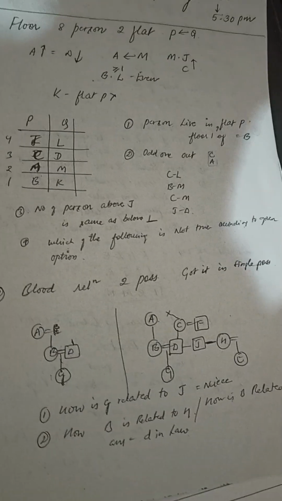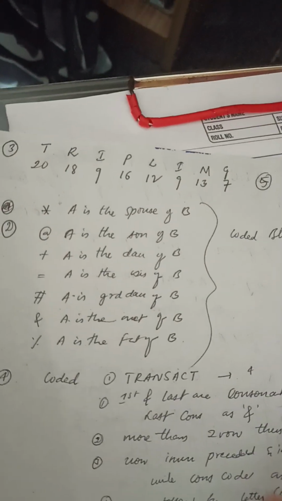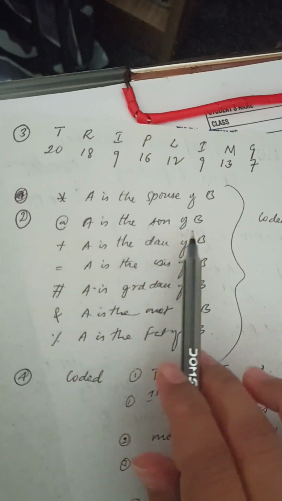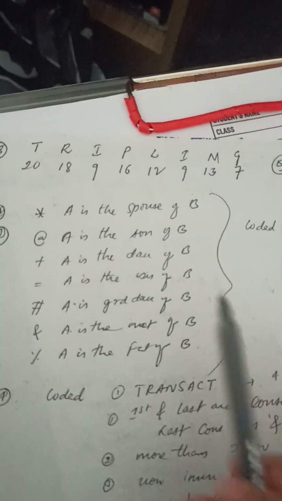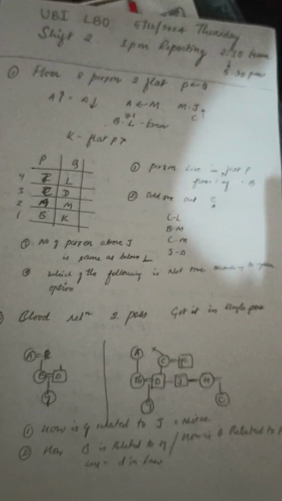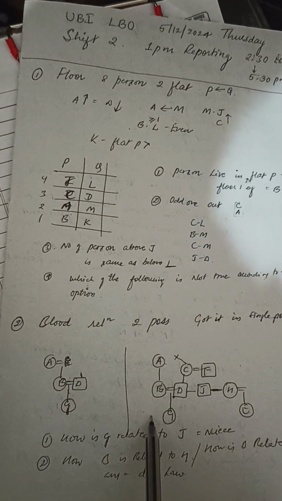And the next question was on coded blood relation. It was given like this: star A is the spouse of B, at A is the son of B. So they had given it in coded form. I don't remember the conditions actually, but we were getting two possibilities.